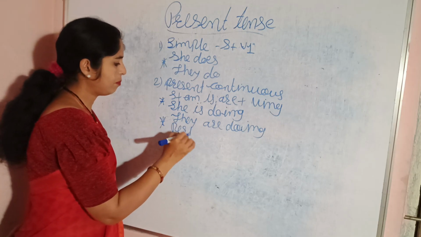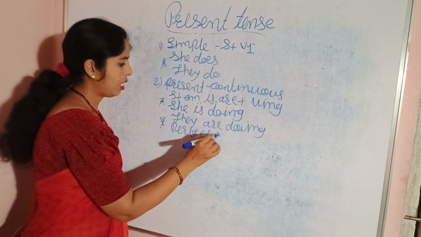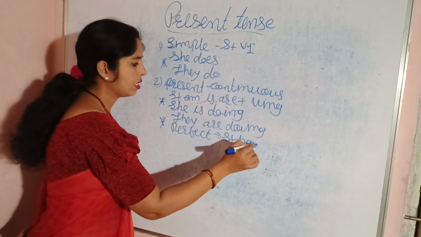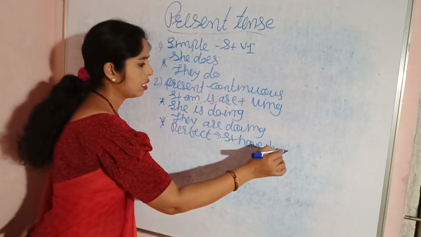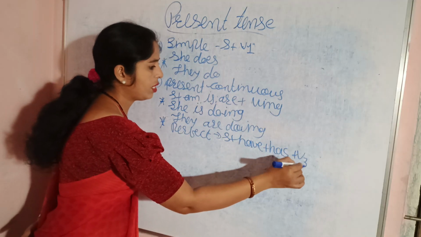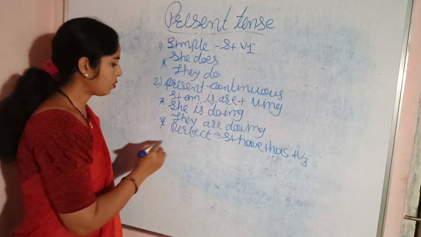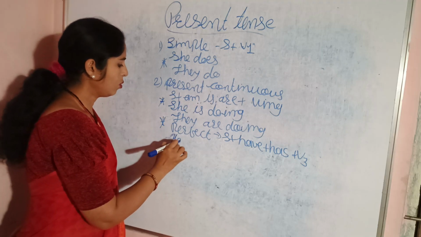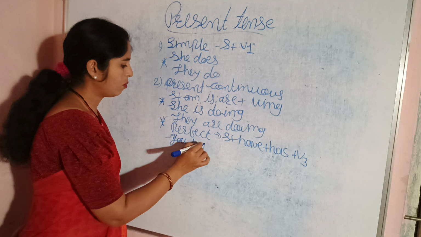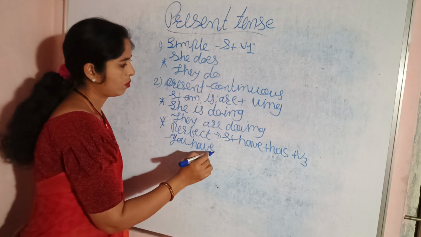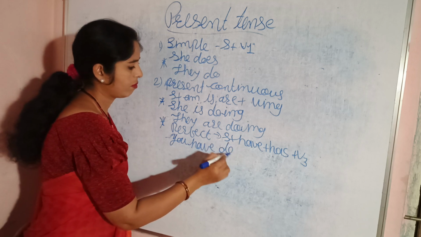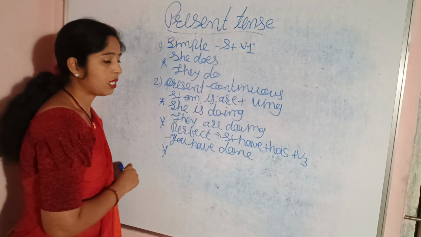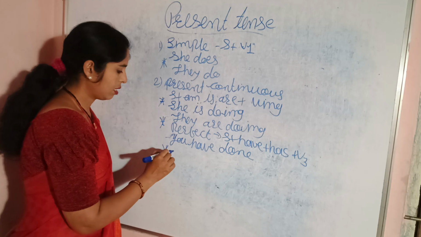Then present perfect tense. The rule is subject plus have or has plus V3. An example: you have done. Then present perfect continuous tense.